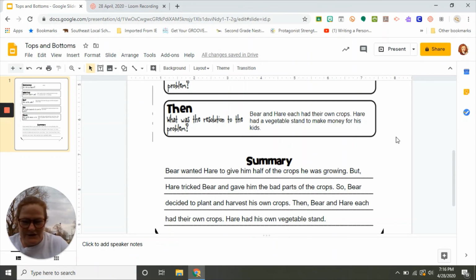If you want to change it up and do something different, maybe use Hare as your main character this time, you can. But remember, when we take these ideas like a summary and we do some type of reading response, it helps the teachers to know if you understood the story, and it helps you to remember the story.